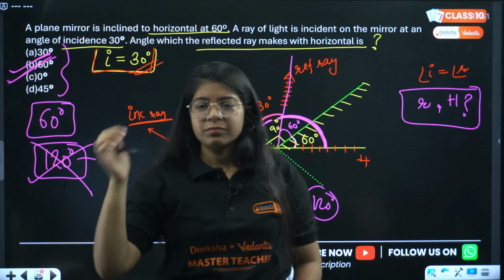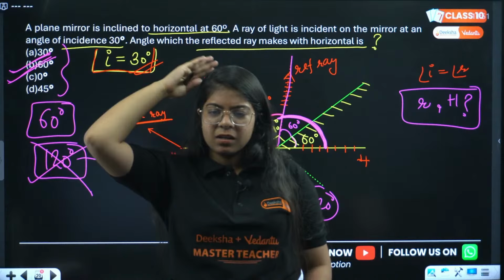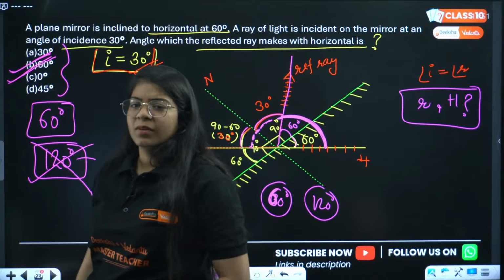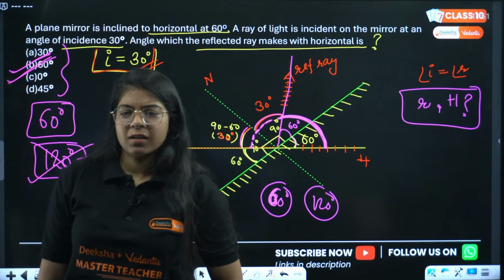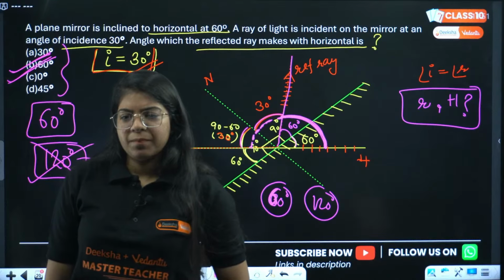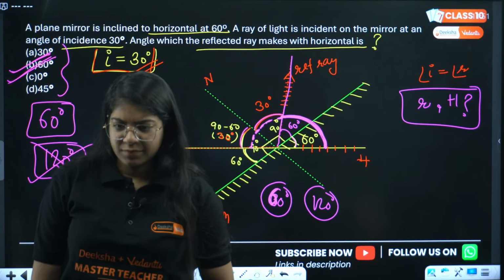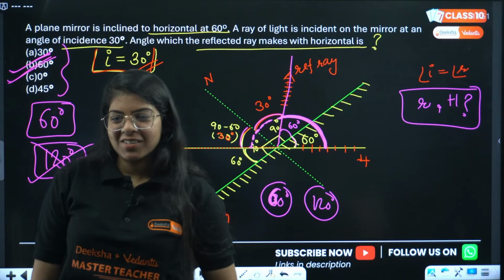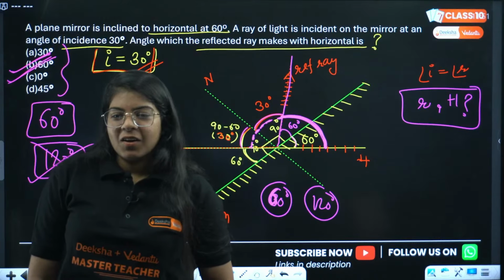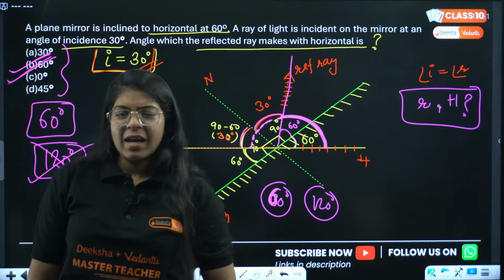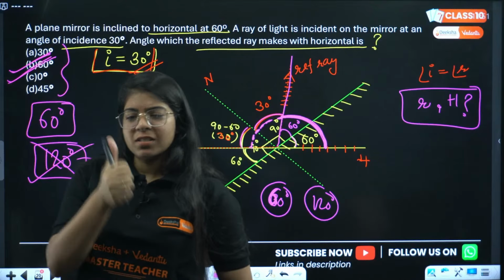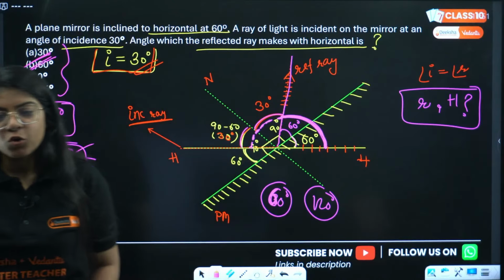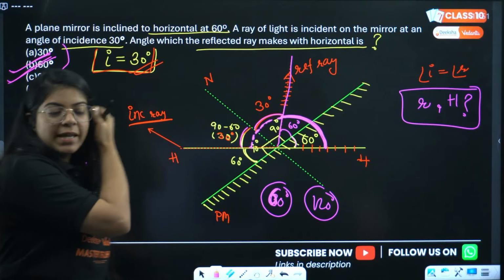Done? Sharma ji, did you understand? You said 30 degrees, I remember. Okay. Everyone understood? Yes, Arun Thakur, this is 60. Very good. The angle will be 60 degrees. Done? Let us move on to the next question.